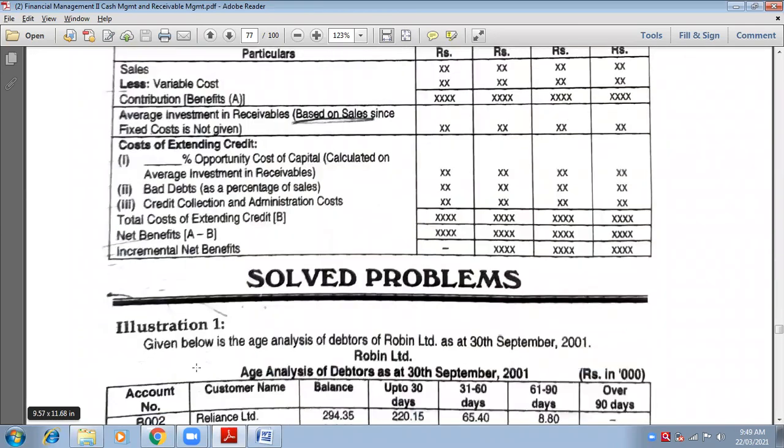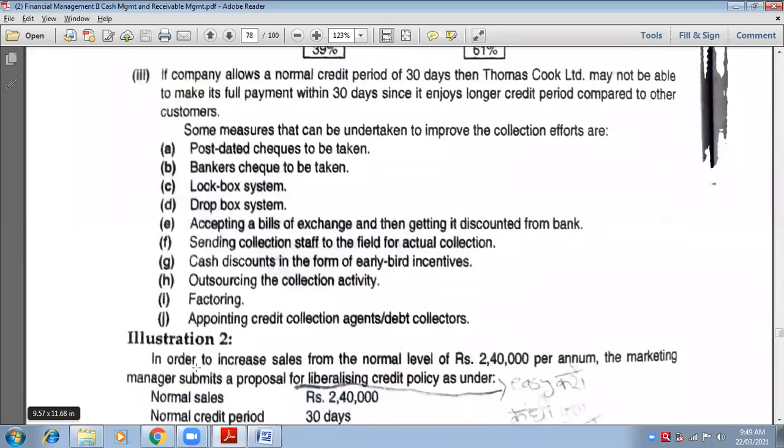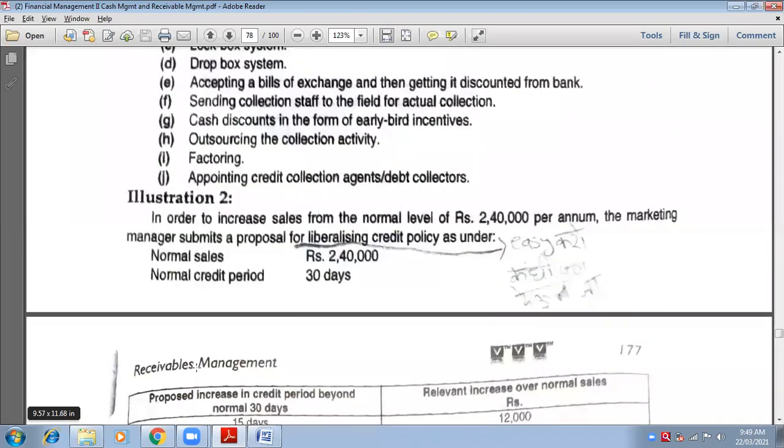So let us quickly begin now with the practical questions without wasting much time. Second question: in order to increase sales from the normal level of 240,000 rupees per annum, the marketing manager submits a proposal for liberalizing credit policy. Now they want to increase their sales. The normal level is 240,000 rupees per annum, but now they want to increase.